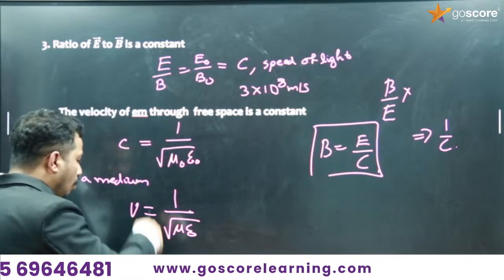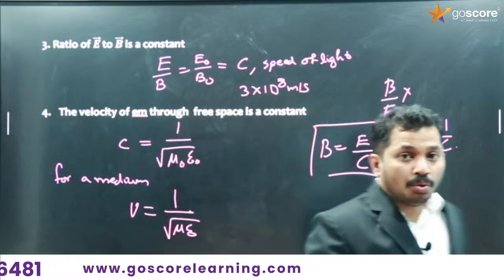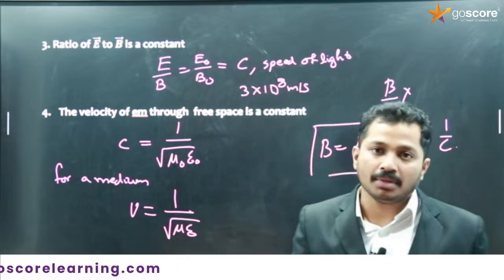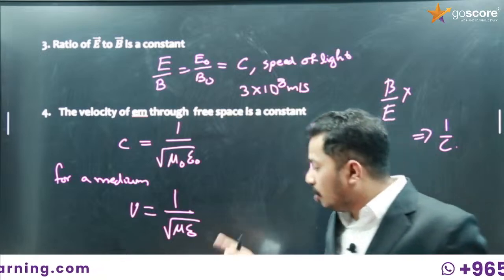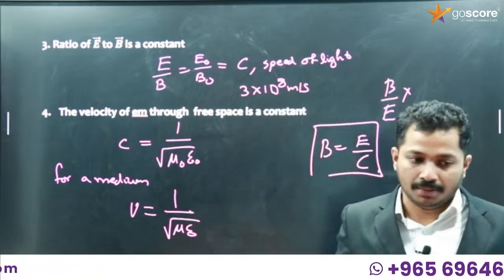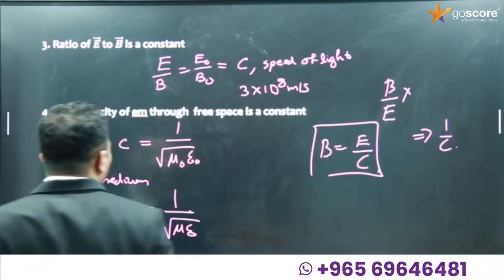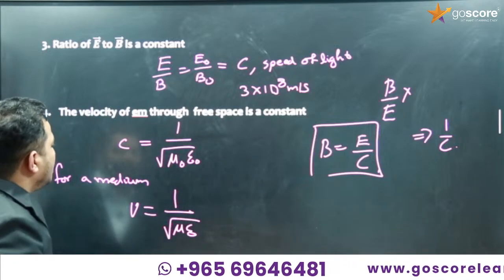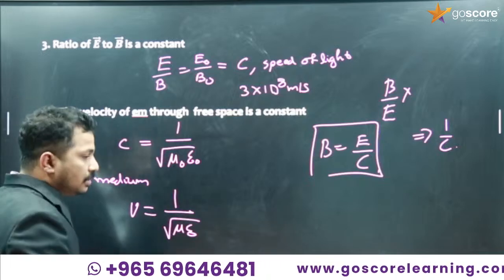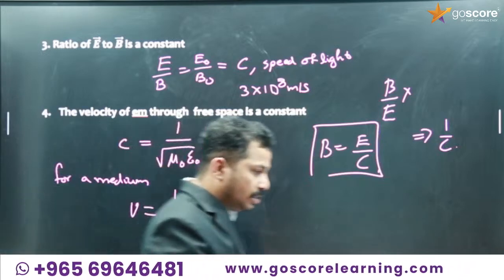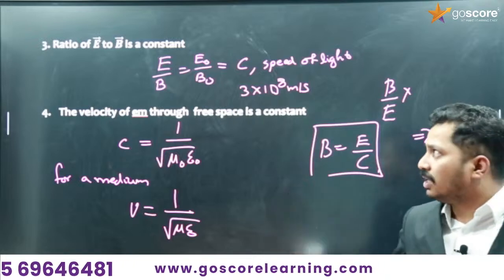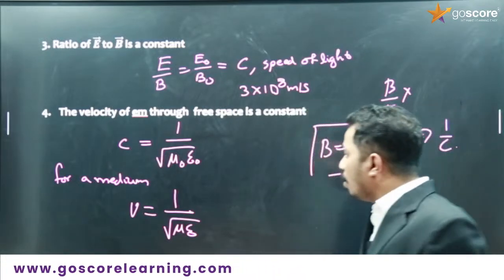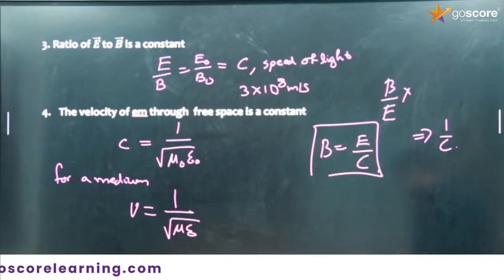So velocity will be equal to 1 by root of mu into epsilon, where mu is the permeability of that medium and epsilon is the permittivity of that particular medium. This is a very important equation, and a previous year question too. Every property of electromagnetic waves has been asked in previous year questions, so don't skip any points.